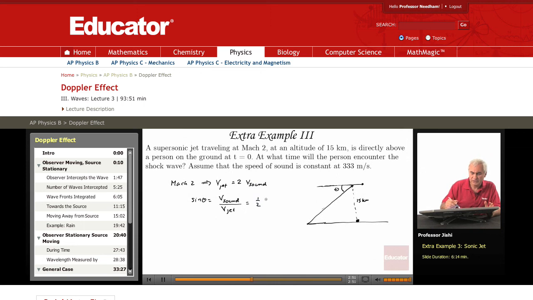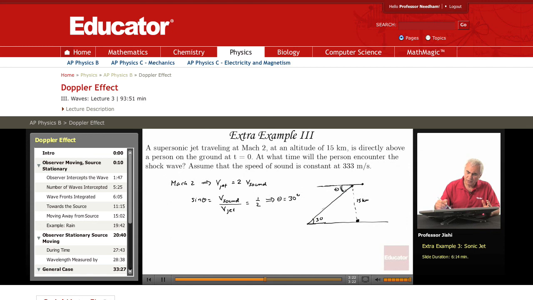So this means that theta is 30 degrees. So this line here, where the intensity of sound is very, very large, makes an angle of 30 degrees with the line of propagation of the plane. So this is also 30 degrees.